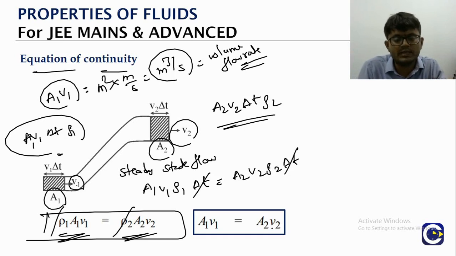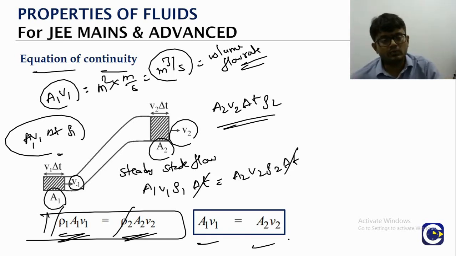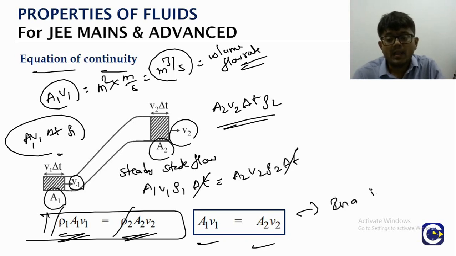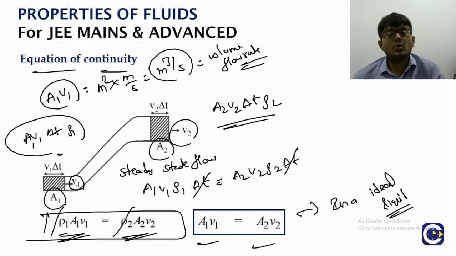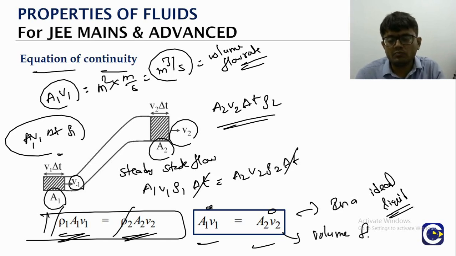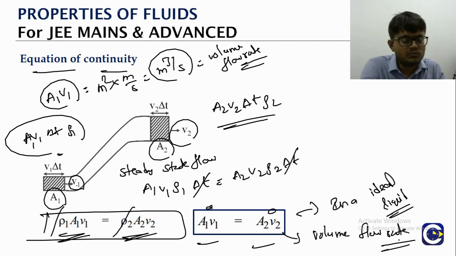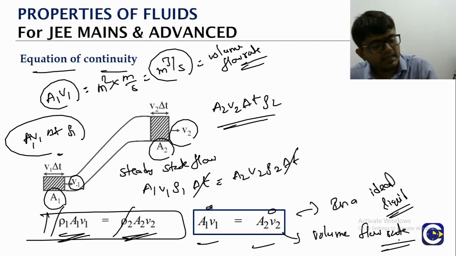If you cancel the rho, what we'll get is A1 V1 equal to A2 V2. This is what we refer to as the equation of continuity in an ideal fluid or ideal liquid. If the density is changing, we will have to use the other one: rho 1 A1 V1 equal to rho 2 A2 V2. This is the equation of continuity, the conservation of mass principle applied. A1 V1 as well as A2 V2, as we discussed before, is the volume flow rate. Whatever volume comes in, the same amount of volume should be leaving.